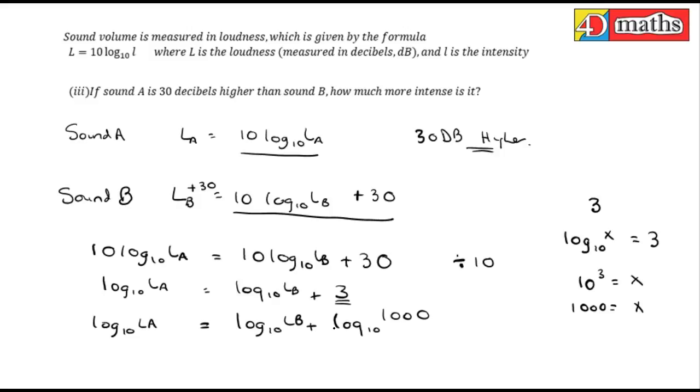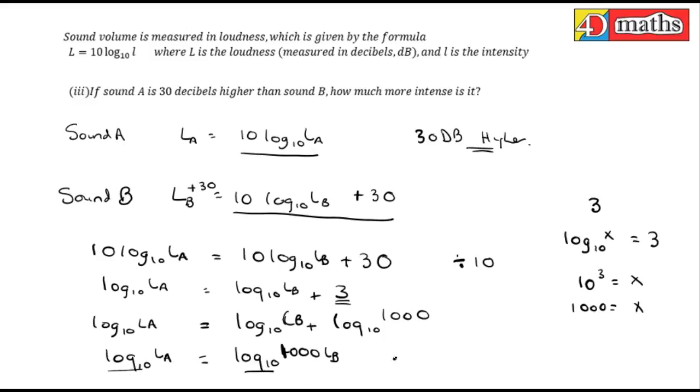Now, what do you do with logs when they're added together? Well, one of the rules is that when they're added, you multiply them. So log 10 of 1000 times the intensity of B equals log 10 of the intensity of A. So if you compare them, they're both the same.